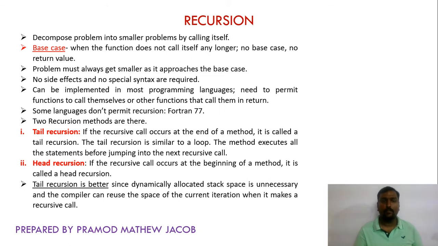Tail recursion is better since dynamically allocated stack space is unnecessary and the compiler can reuse the space of the current iteration when it makes a recursive call. Let's understand the concept of head recursion and tail recursion with an example program.